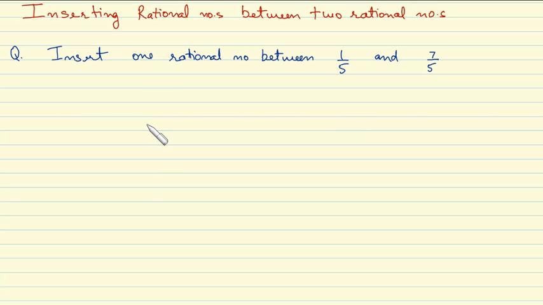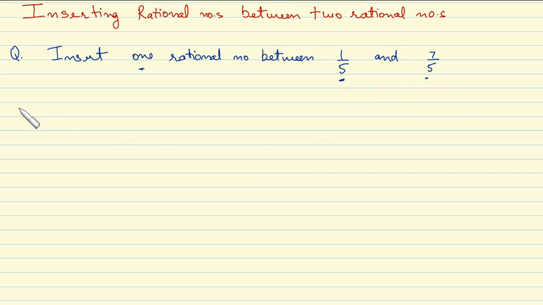Now here's one of the most important type of question that you are going to study in rational numbers. We are here asked to insert a rational number between two rational numbers. Okay, here is the question. We have to insert one rational number between 1 by 5 and 7 by 5. We are given two rational numbers, 1 by 5 and 7 by 5, and we are asked to insert one more rational number between them. So how do we solve these type of problems? See, here you can clearly see that in both the rational numbers we have denominator as same. In both the numbers we have 5 as the denominator.